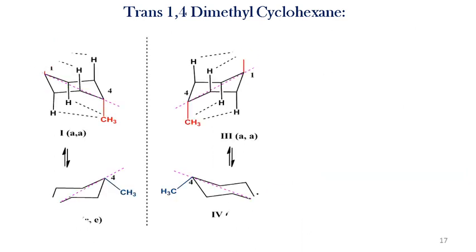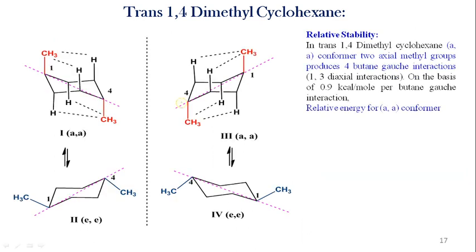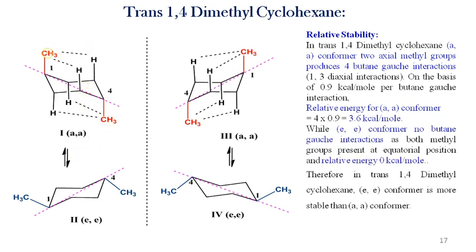Then relative stability: in the axial conformer, two methyl groups are present at axial positions, and that produces four butane gauche interactions. Therefore, the relative energy for the axial conformer is 3.6 kilocalories per mole. While in the equatorial conformer, both methyl groups, or both substituents, are present at equatorial positions, and therefore there are zero butane gauche interactions, and hence the relative energy is 0 kilocalories per mole. And therefore, in trans 1,4 dimethyl cyclohexane, the equatorial conformer is more stable than the axial conformer.